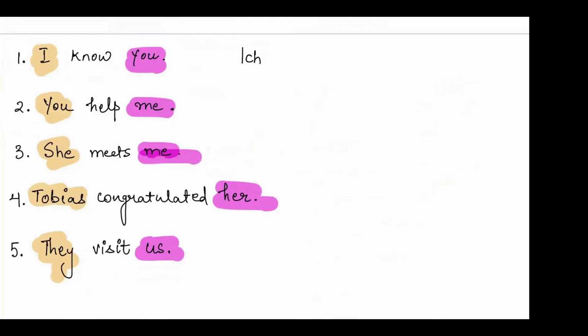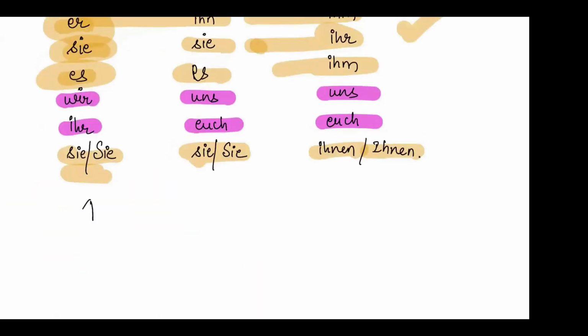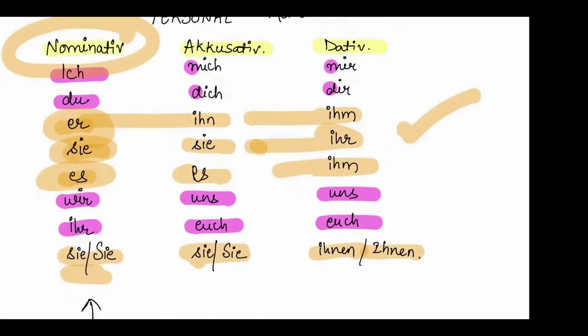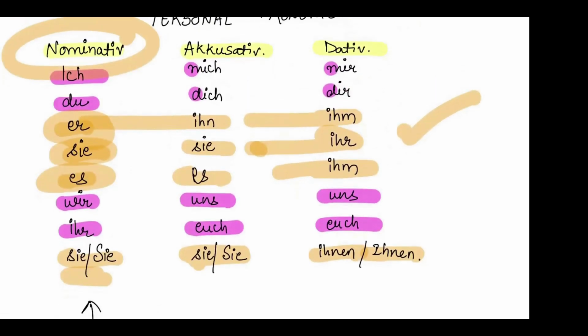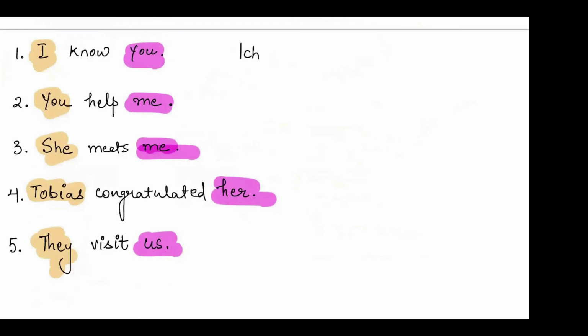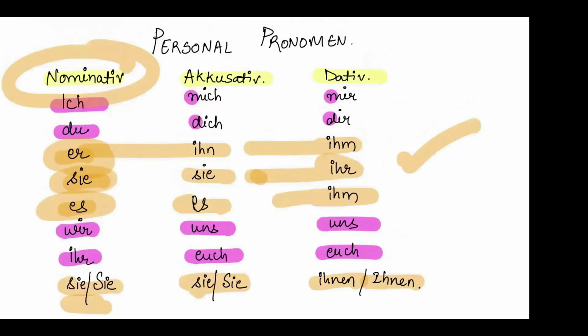Ich, it will not be mich, it will not be mir. I hope you know why. Because I is nominative. It's the subject. So it will follow the nominative table, and not the object table. So ich kenne, something, dich or dir, because I know you, right? Either it will be dich or it will be dir.